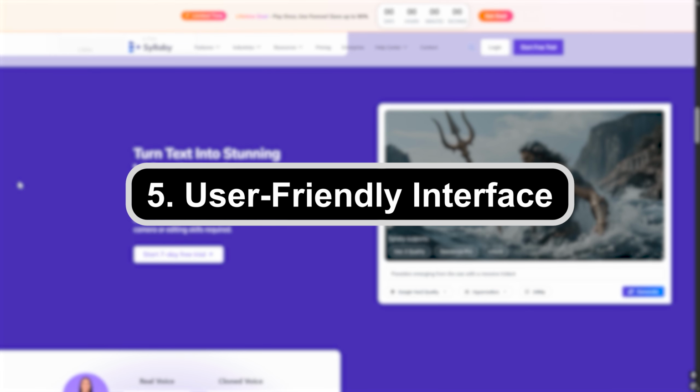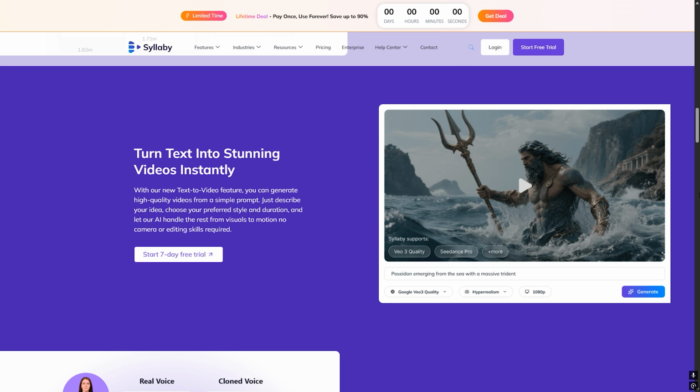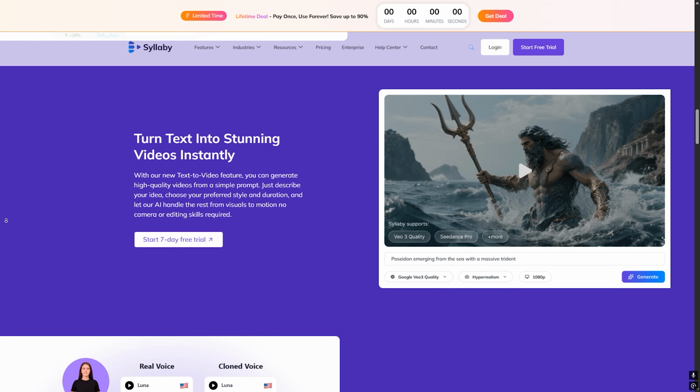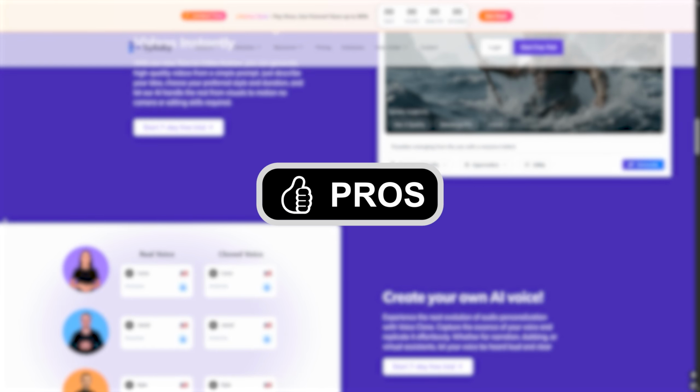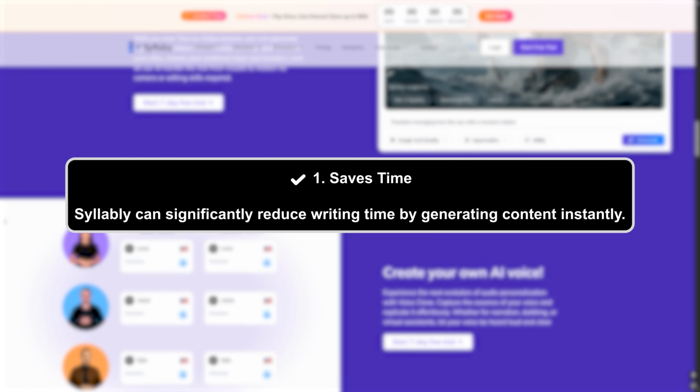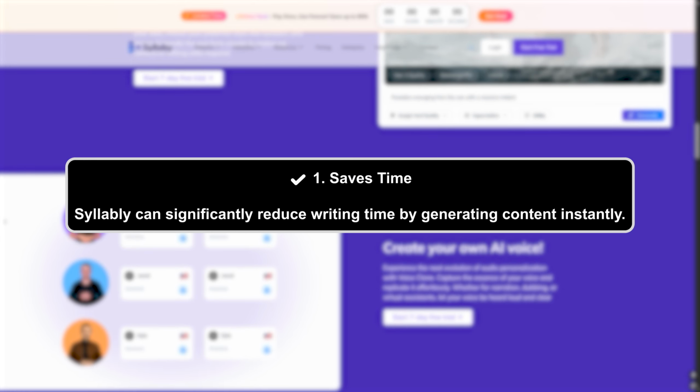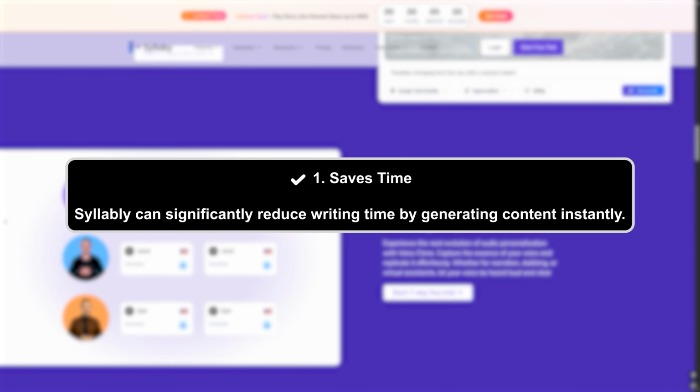Number five, user-friendly interface. The platform is generally designed to be simple, meaning no advanced setup required, easy prompt input, clean dashboard. Even beginners can start using it quickly. Pros. Now let's go over the advantages. Number one, saves time. Syllaby can significantly reduce writing time by generating content instantly.